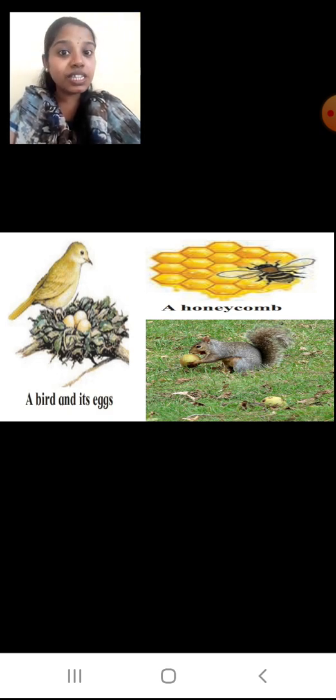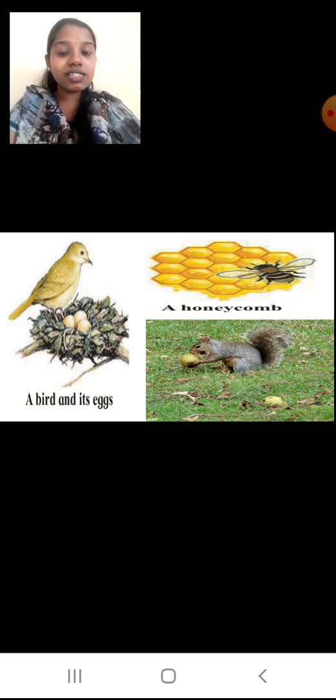If you see a honeycomb, you understand that a honeybee must be somewhere there. If you see half eaten fruits, like here you can see a squirrel eating some nut. If you see these half eaten nuts or fruits, you will say that yes miss, some animals are present here, right?